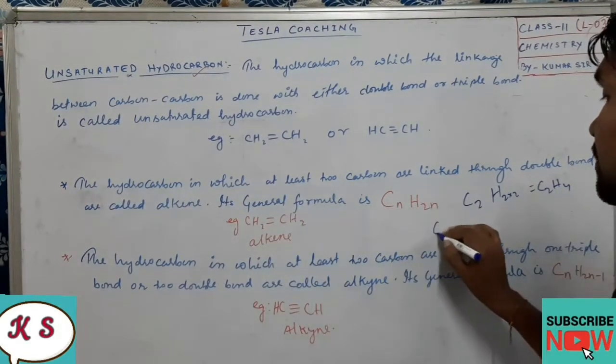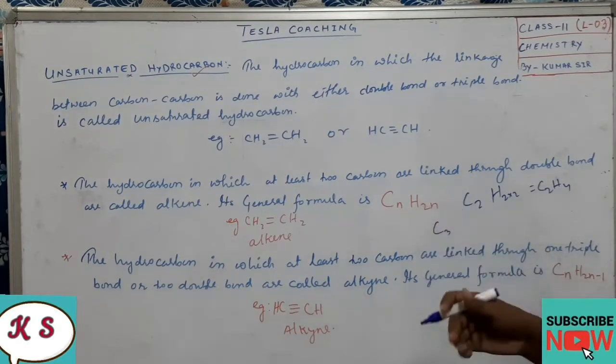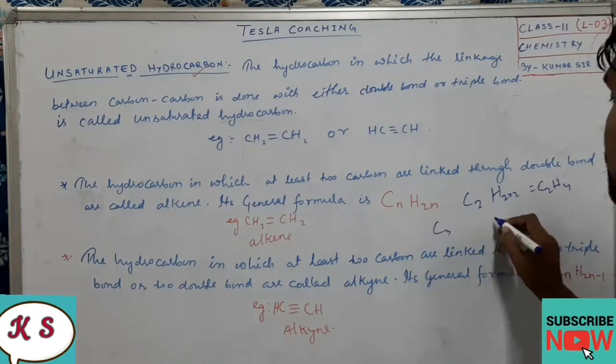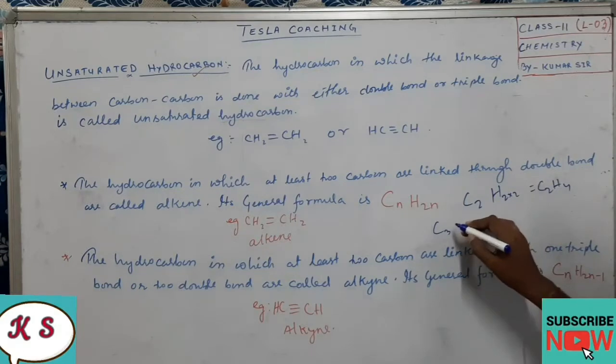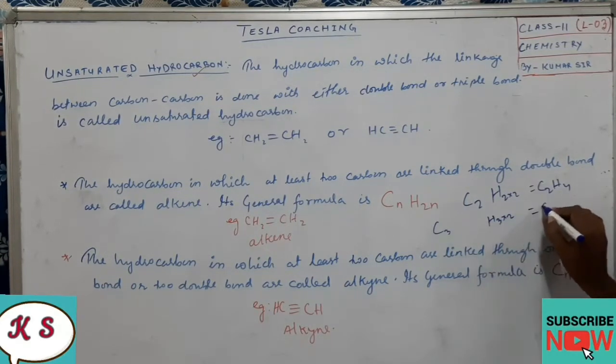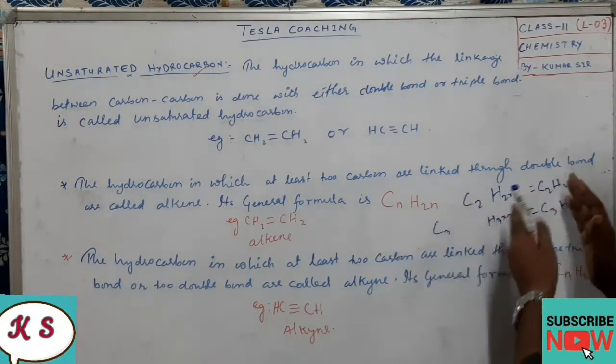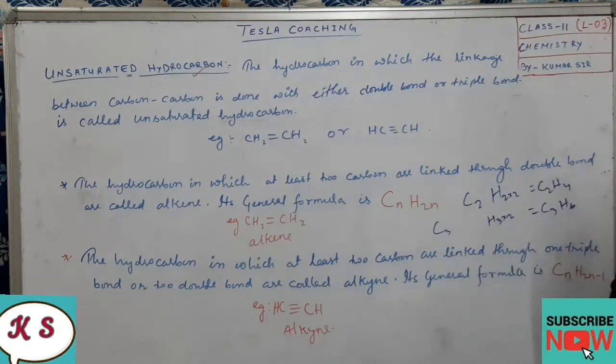If the value of C is, suppose, 3, then what will be the value of H? We can find out the value of H. So C3 means H will be 3 into 2, which is 6, that will be equal to C3H6. Okay dear students, so this is the use of the general formula. We use the general formula to find out the combination of carbon and hydrogens.